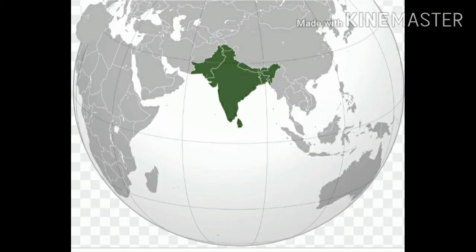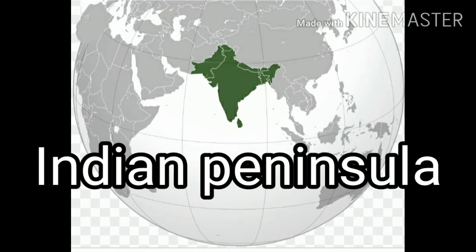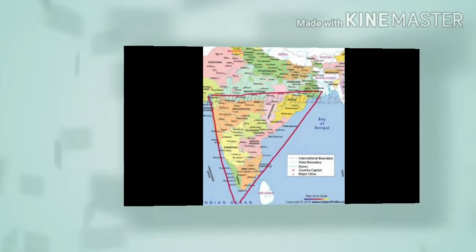The Indian subcontinent is surrounded by water on three sides and tapers towards the south. This part is called the Indian Peninsula. Peninsula means three sides of a land is surrounded by water. And now in this map you can see our India to the southern side, it is covered on three sides by water. There is the Arabian Sea to the western part of India, then the Bay of Bengal to its eastern part and the Indian Ocean to its southern part. So it is known as the Indian Peninsula.